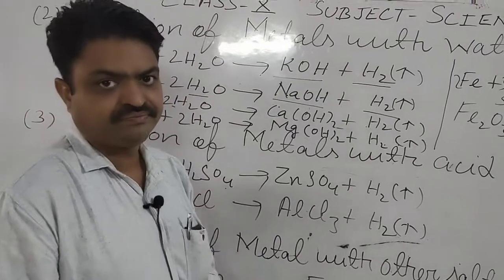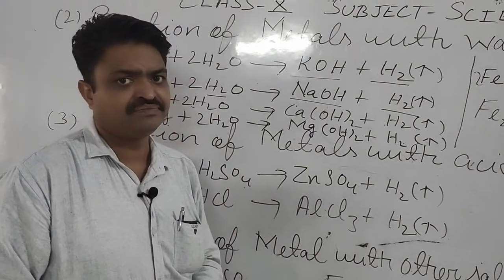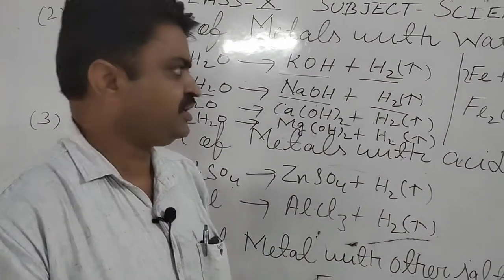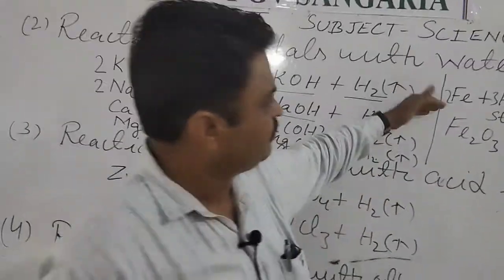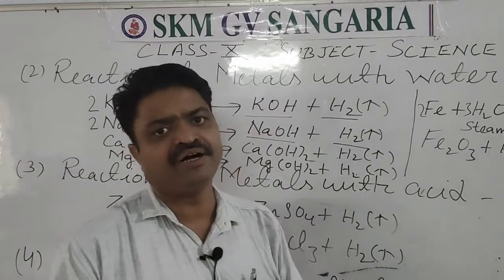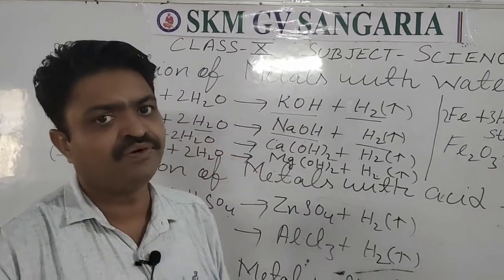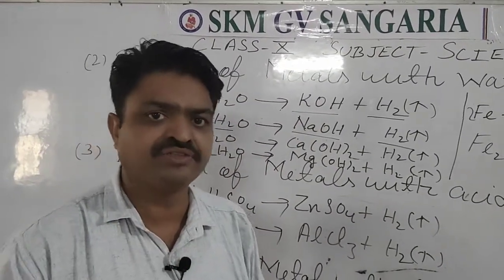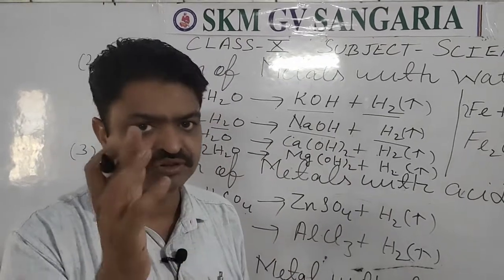With this, there are some metals like iron and aluminium. When they react with water, students, what do they form? They don't form metallic hydroxide, they form metallic oxide.